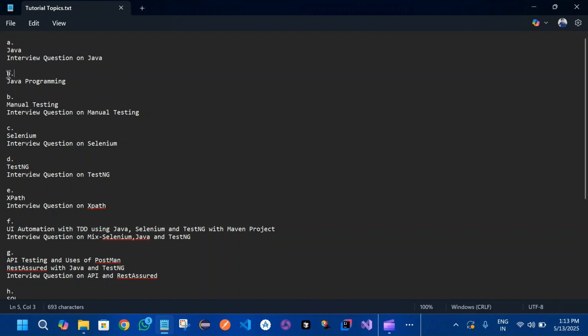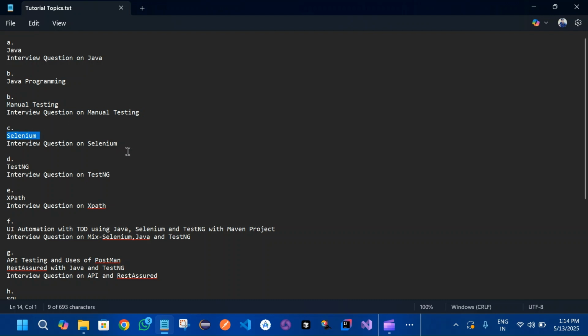Next, we will do Java programming. Here we will be learning about the real-time interview questions that we get, including basic algorithm and DSA concepts as well. We'll be doing every possible scenario here. Coming to the manual testing part, here again we'll be covering all the manual testing, basic to advanced, with the interview questions as well, what we actually get in a real-time scenario during your interview.